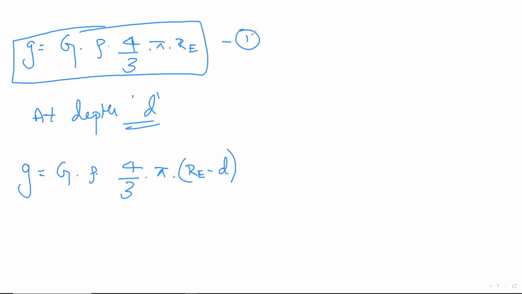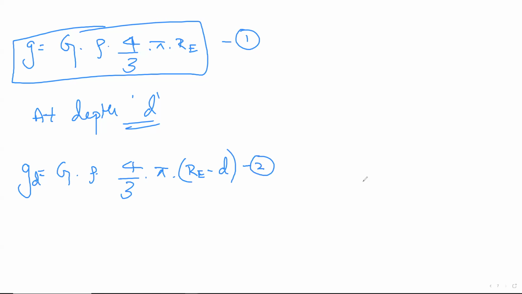So until you get the first equation only is difficult. Once you get the first equation, getting the second equation is just one step. What do we do? We copy the first equation. Wherever there is RE, we convert that in terms of RE minus D, name it as equation number 2. That's all. But what I forgot here is left-hand side at depth D becomes GD, just like it became GH. Now you have two equations.